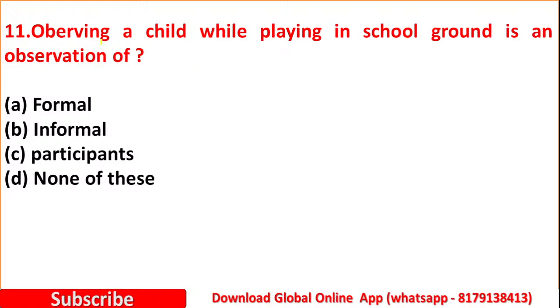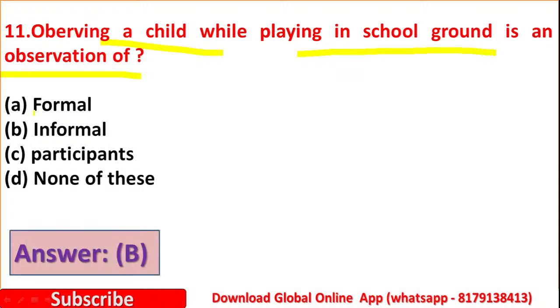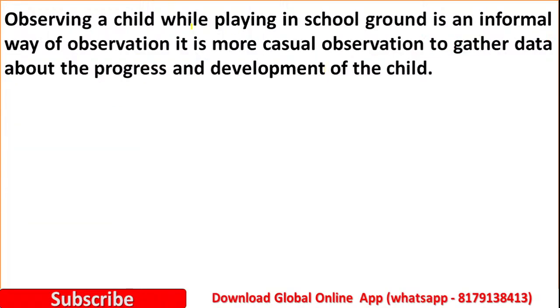Question number 11. Observing a child while playing in a school ground, it is an observation of: option A, formal observation. Option B, informal observation. Option C, participant observation. Option D, none of these. Yes, here the correct answer is option B, informal observation. Because observing the child playing in a school ground is known as informal observation. If the child is in a class, then it is known as formal observation. Observing the child while playing in school ground is an informal way of observation because it is more casual observation.